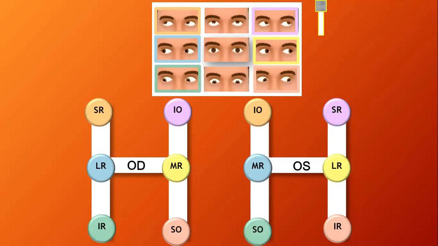The muscle which is responsible for elevation in abduction is the superior rectus, and the muscle responsible for elevation in adduction is the inferior oblique. If we put the target here, up and to the left, the left eye elevates nicely, so the superior rectus is acting nicely, but the right eye doesn't elevate.